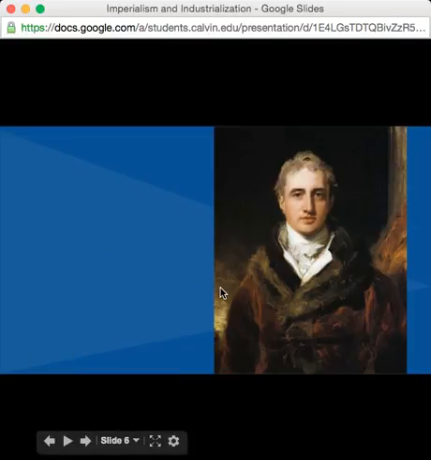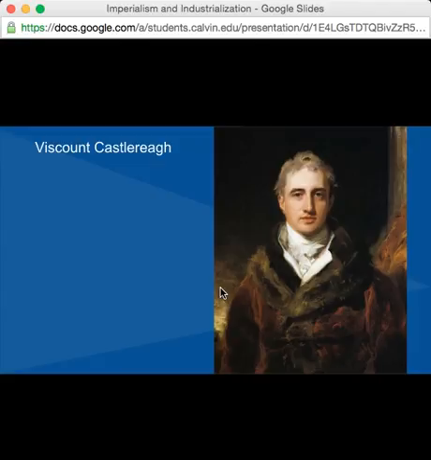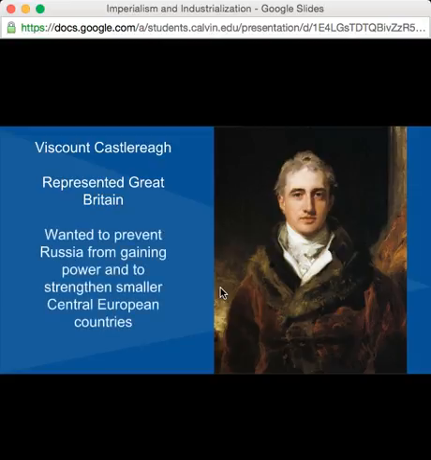The next most influential leader is Castlereagh from Great Britain. He dominates the affairs during the Congress. He's very commanding. And he wants to prevent Russia from gaining too much power and to strengthen smaller Central European countries. Now, he wants to do this in order to establish that balance of power.